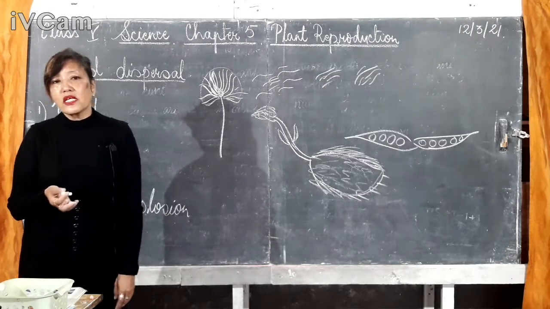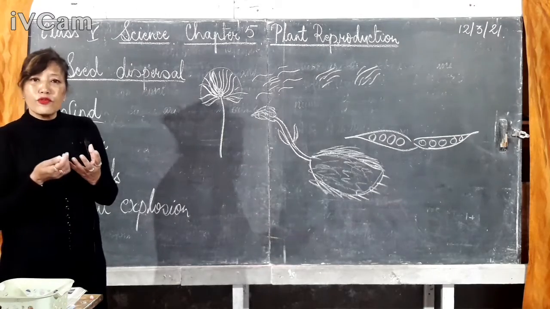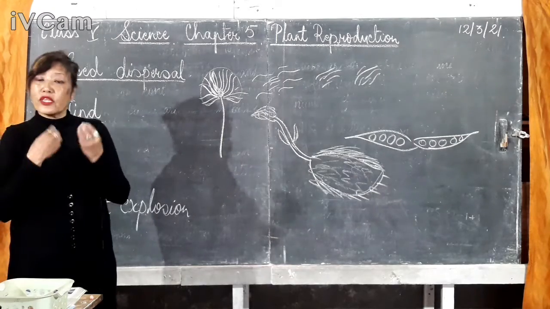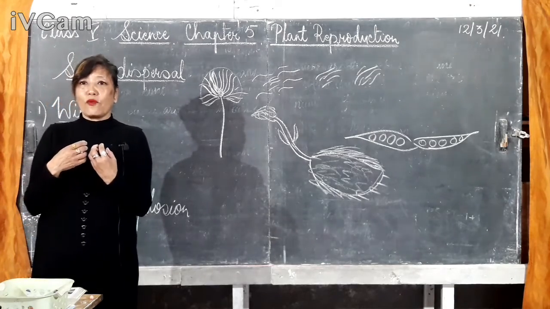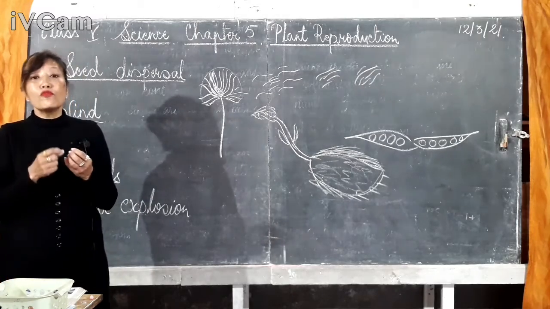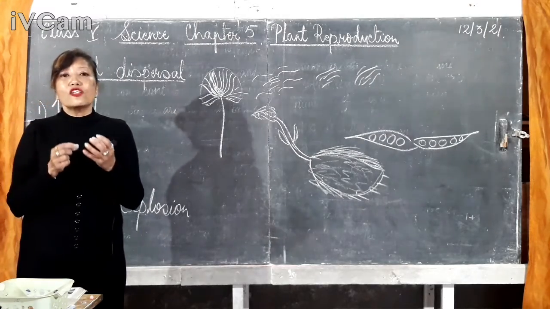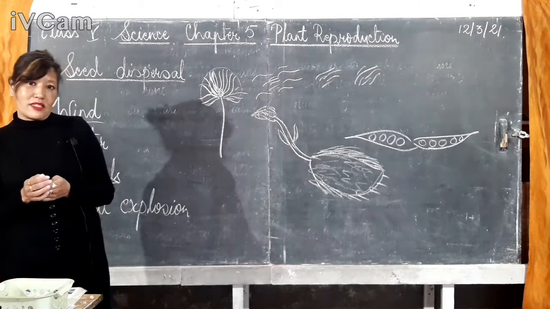Sometimes birds or animals eat the fruit along with the seeds, and the seed will not get digested inside their body. So they will excrete that seed in their droppings, and a new plant will grow again from that seed.